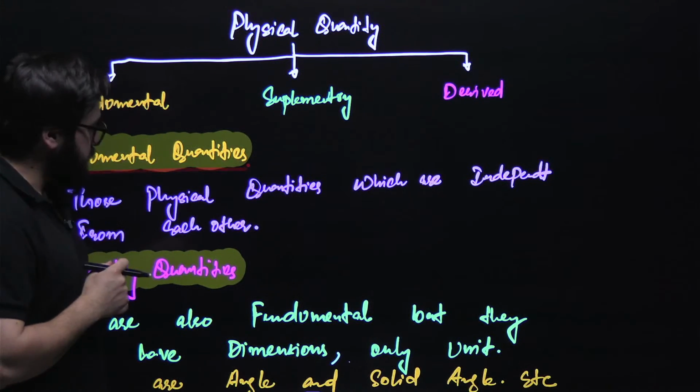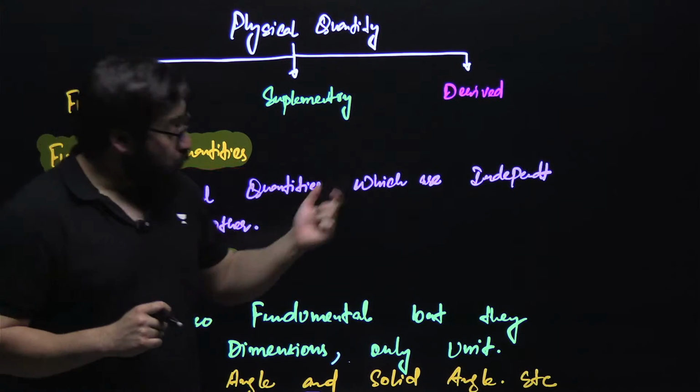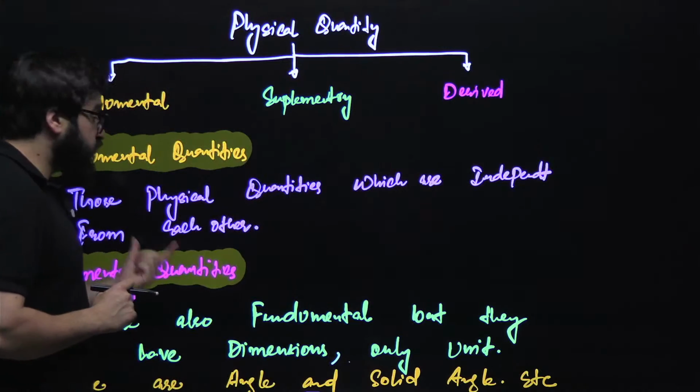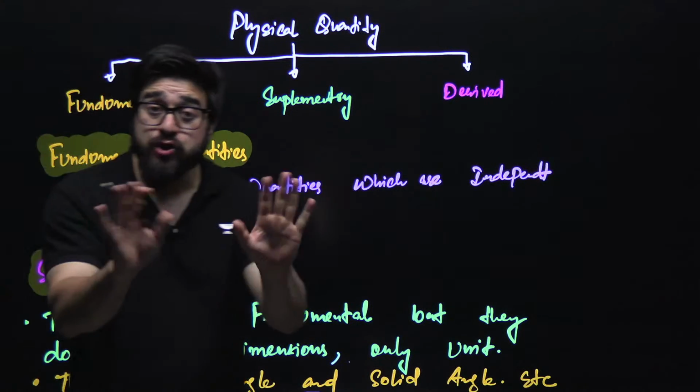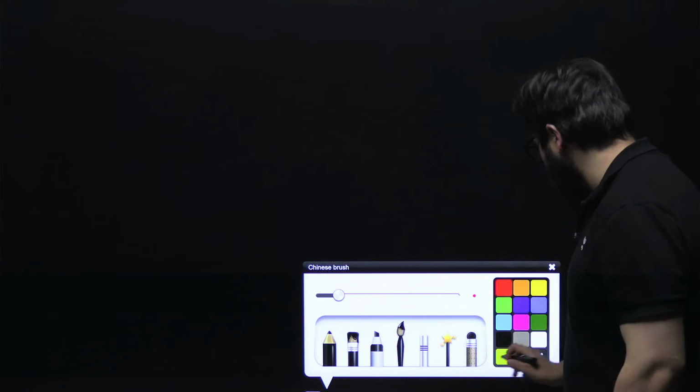Now, what are these fundamental quantities? Guys, see. We said these are those physical quantities which are independent from each other, which do not depend upon each other. Let me give you an example which will make you understand what I am trying to say. Let's suppose I say mass.